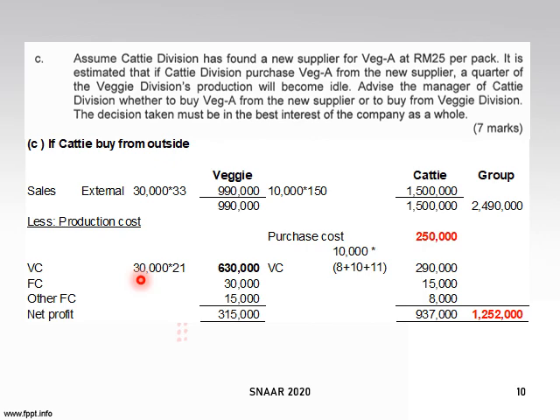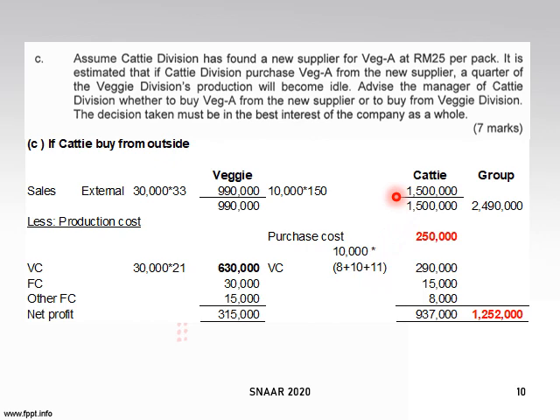You only have to produce 30,000 because another 10,000 will become idle. So times RM21, you get 630,000. The fixed cost is charged based on normal production, so it will be unchanged regardless of the production level you achieve. So your net profit for Veggie, if Cathy buys from outside, is 315.